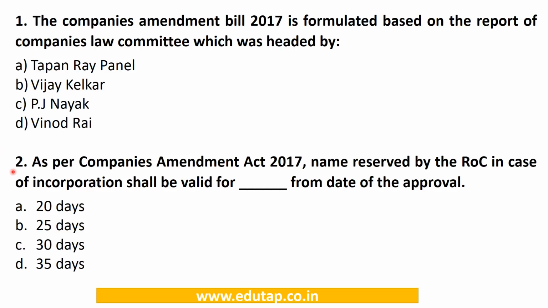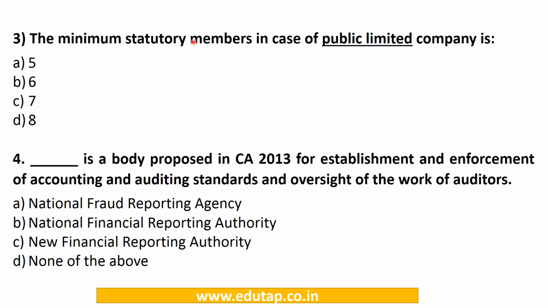As per the Companies Amendment Act 2017, the name reserved by the ROC in case of incorporation shall be valid for dash days from the date of the approval. 20 days, 25 days, 30 days, 35 days. So this again we have covered. The answer is 20 days. The minimum statutory members in case of a public limited company, 5, 6, 7, 8. So this again has been covered by us.